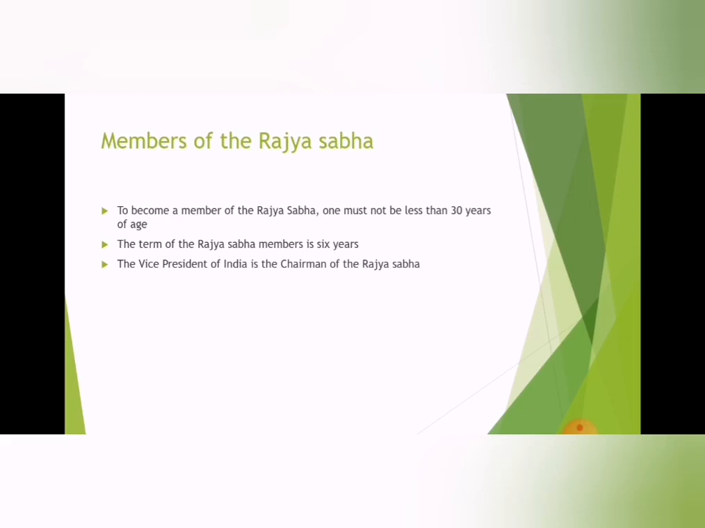To become a member of Rajya Sabha, what qualification is required? He must be 30 years of age. He must not be less than 30 years of age. The term of the Rajya Sabha members is 6 years.